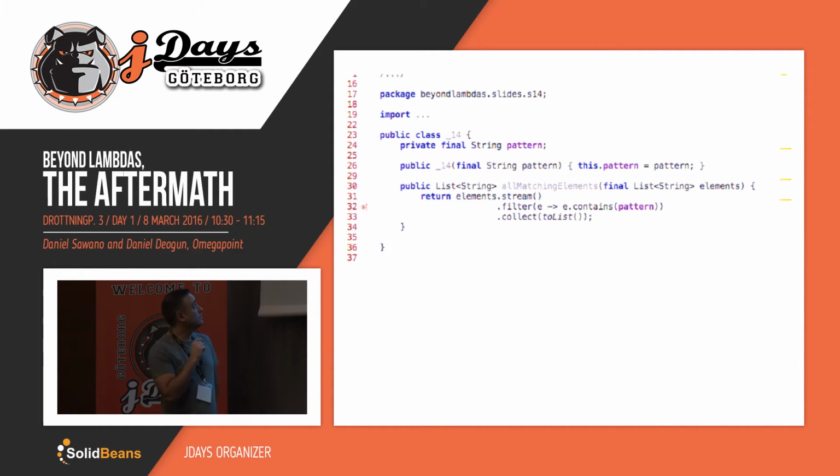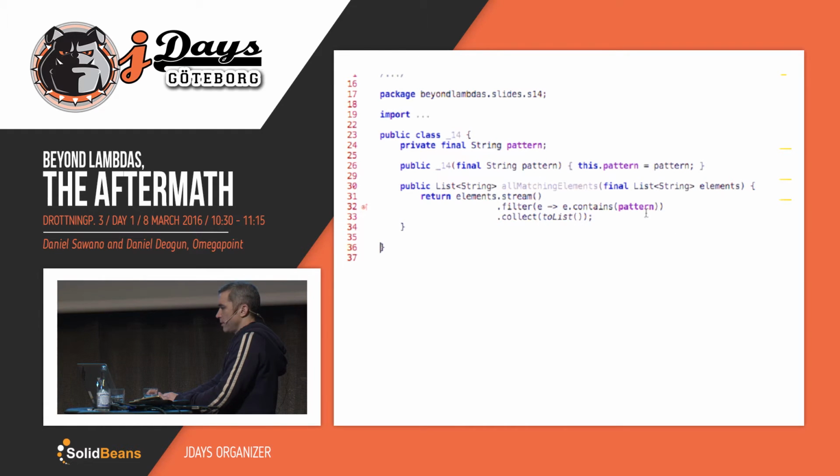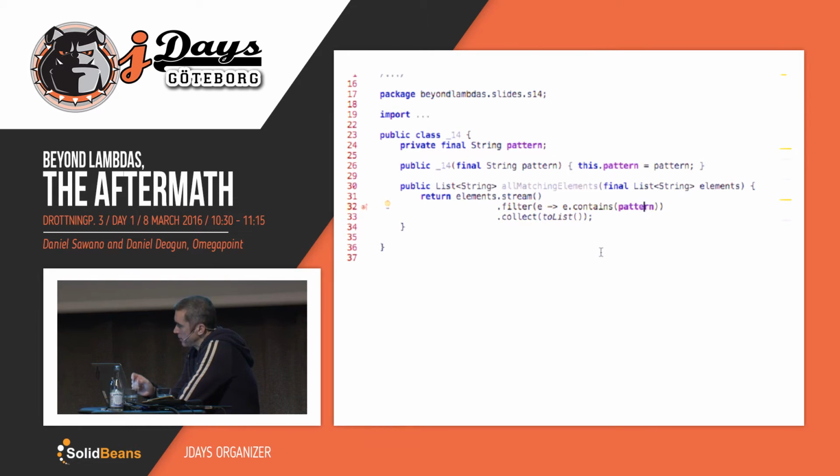So, Daniel, this is actually a capturing lambda. How can we tell? Well, the giveaway is we're using something from the surrounding context, right? That's the giveaway in the code. That tells me it's a capturing lambda. I actually have a dependency to this here. Exactly. So the other thing, you talked about having a static lambda. I'm sorry, stateful or stateless.